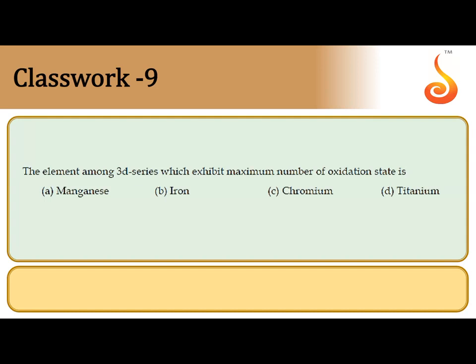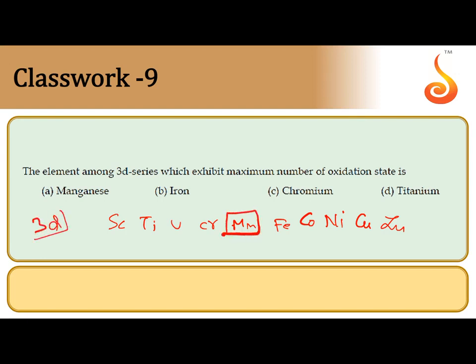The element among the 3d series which exhibits the maximum number of oxidation states: scandium, titanium, vanadium, chromium, manganese, iron, cobalt, nickel, copper, zinc. Here in this 3d series, the differentiating electron enters into the 3d subshell, that is why it is called the 3d series.